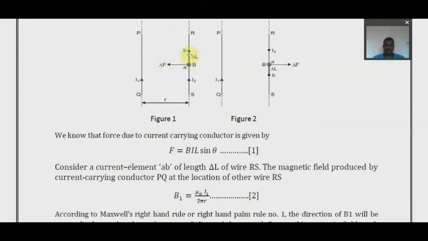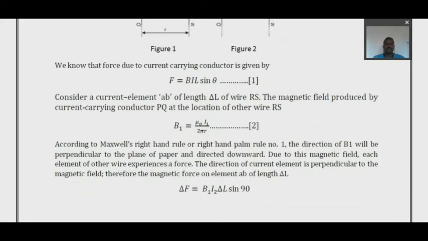So now consider a current carrying element AB of length delta L of the wire RS. The magnetic field produced by the current carrying conductor PQ at the location of the other wire RS is B1 equal to mu naught I1 divided by 2 pi R.